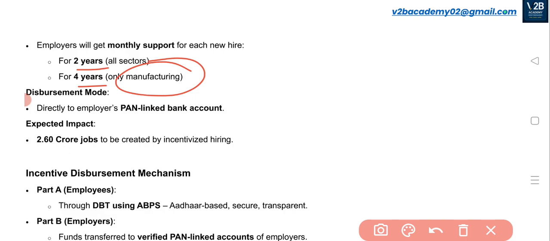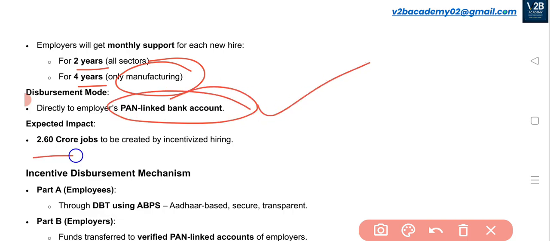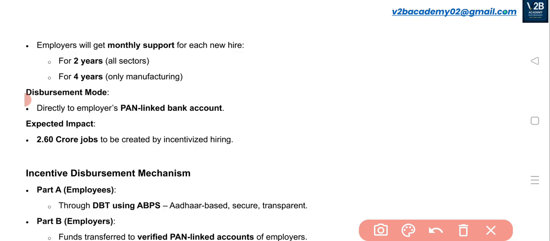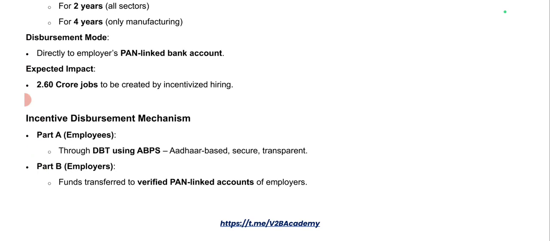And what will be the disbursement mode? This will be through the PAN linked bank account. And 2.6 crore new jobs will be created by incentivizing this particular thing. Okay, the incentive disbursement mechanism will be done in this particular scheme.